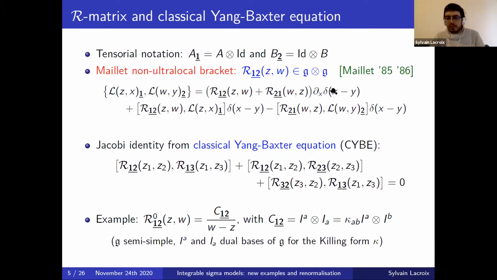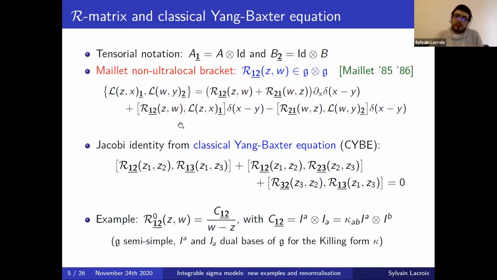And we have also some derivative of this Dirac distribution, which are what are called the non-ultralocal term. And this bracket then takes a very specific form in terms of a certain element of G tensor G, which depends on the spectral parameters Z and W, and which we call the R matrix of the system. And this is then what characterizes the integrable structure of the system at the Hamiltonian level.